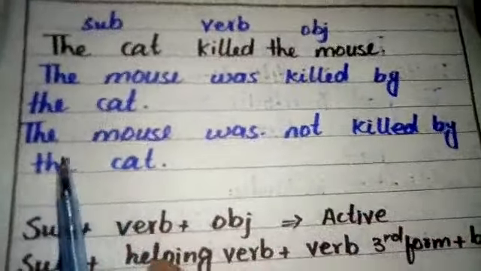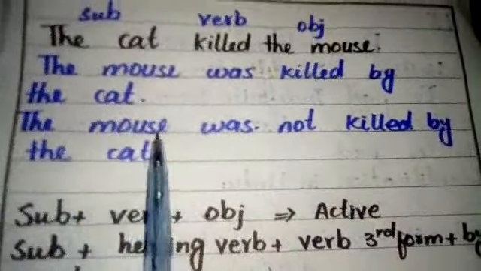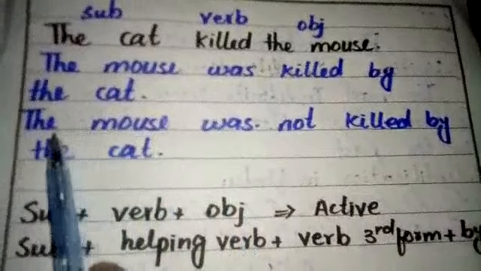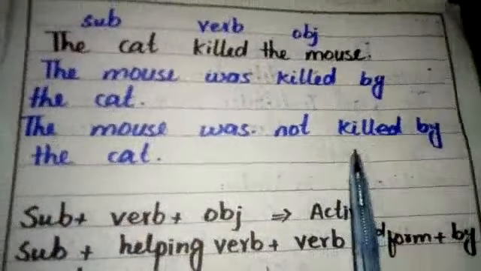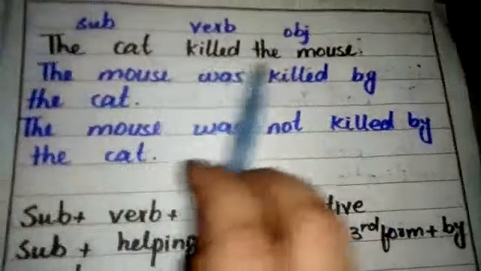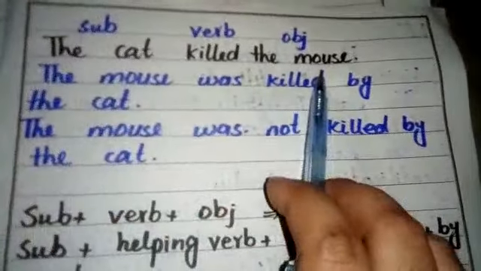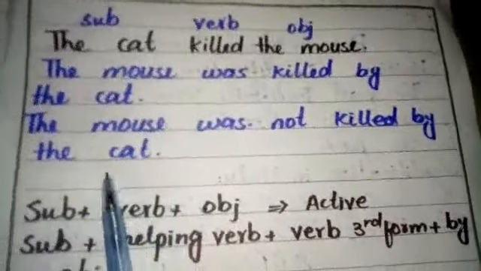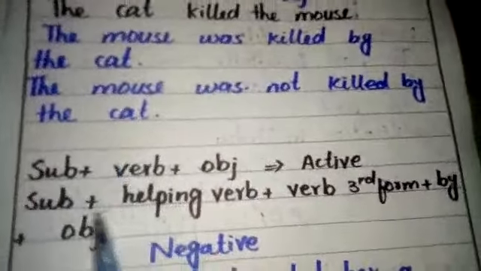In the negative sentence, we will use the mouse as the subject. The mouse is singular, that is why we will use the singular helping verb was. The mouse was not killed by the cat. Here, the cat is our subject and the mouse is our object in the active sentence. And now in the passive voice sentence, the mouse is our subject and the cat is our object.